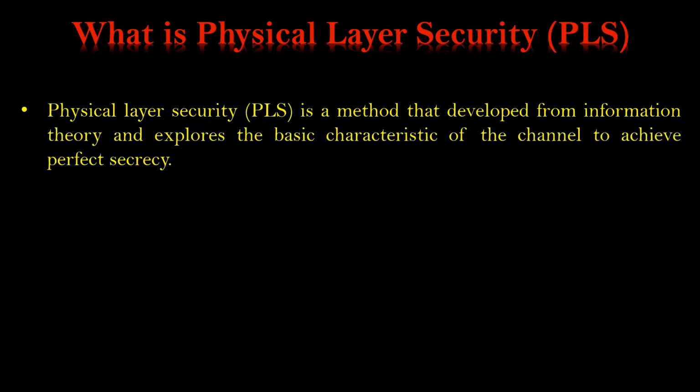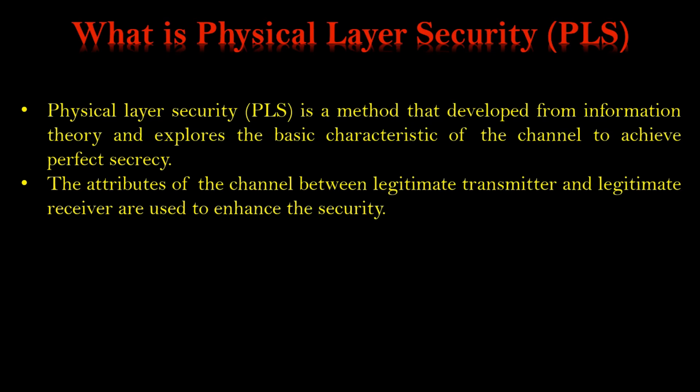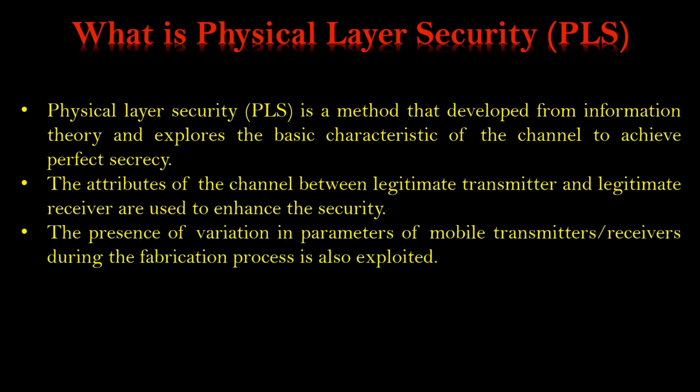Physical layer security is a method that developed from information theory and explores the basic characteristics of the channel to achieve perfect secrecy. Now the attributes of the channel between the legitimate transmitter and legitimate receiver are used to enhance the security. In addition to that, the presence of variety in the parameters of the mobile transmitters and the receiver during the fabrication process is also exploited.